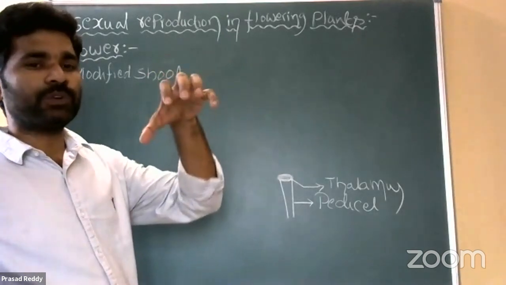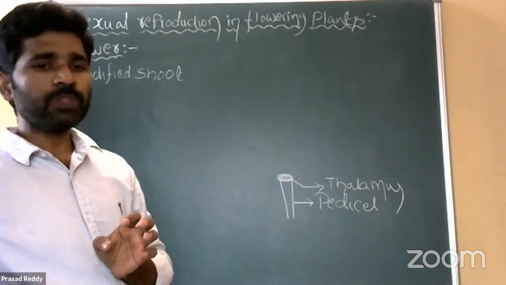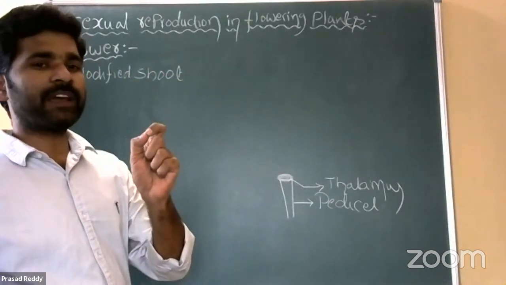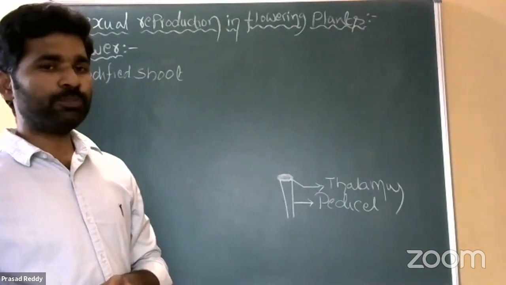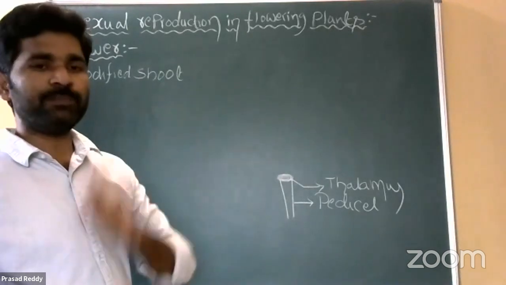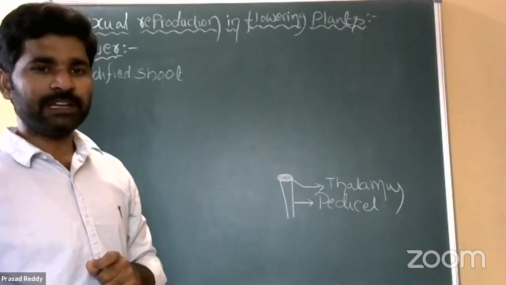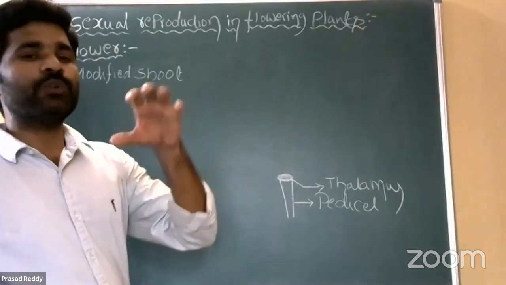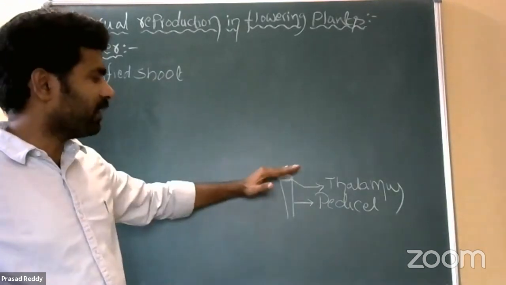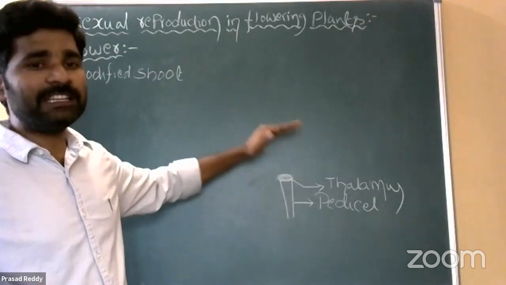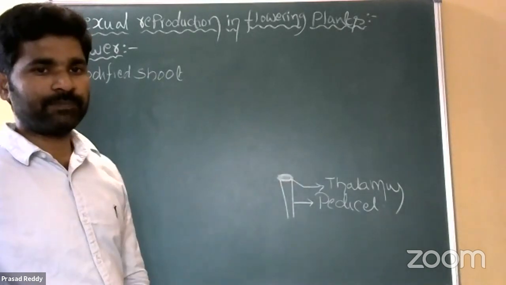On the thalamus, many nodes and internodes are highly condensed. What is a node? Wherever a leaf arises on the stem, that particular site is called a node. Internode means the distance between two successive nodes. So the nodes and internodes are condensed and arranged on the thalamus, right?